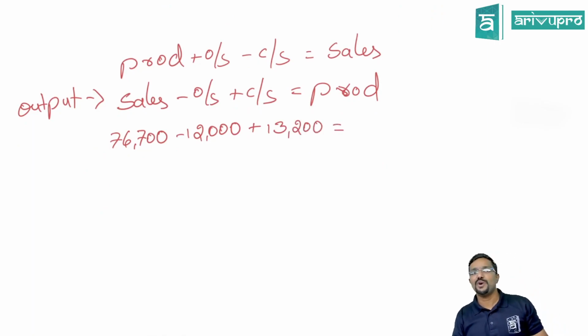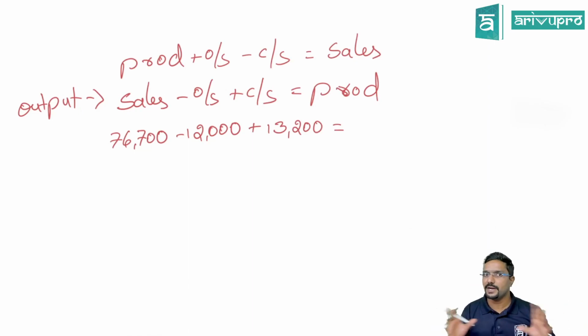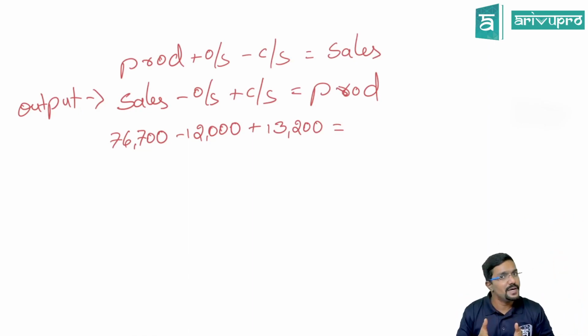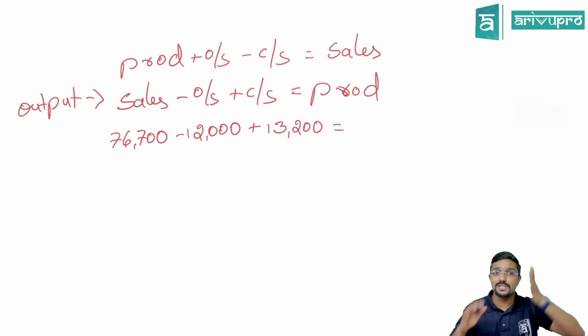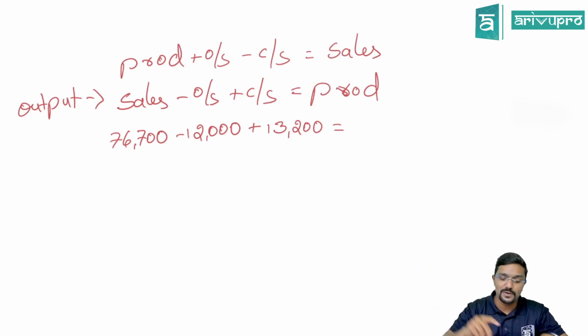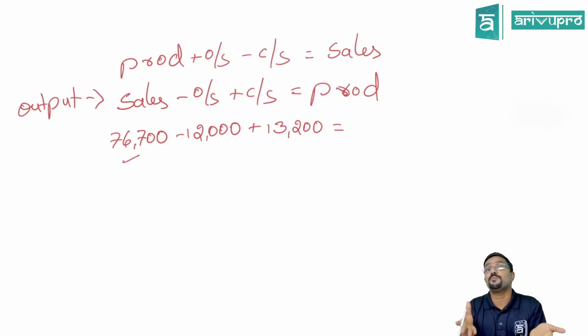13,200. Hope you guys understood. Means why we are adding, why we are deducting, you should be knowing it. I repeat once again. Opening stock is the units which I have produced last year but not sold. So in this year, have I produced it? No. But when it comes to sales, whatever I had produced last year, obviously I will sell that first, following FIFO basis. Agree? So 12,000 is a part of my 76,700, which is sold, but it is not produced in the current year. That is why we are deducting.